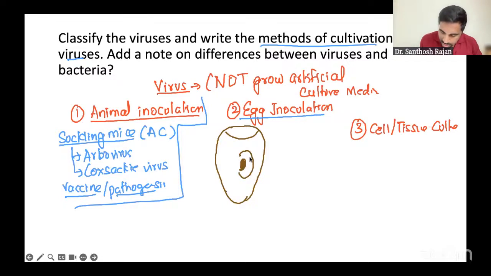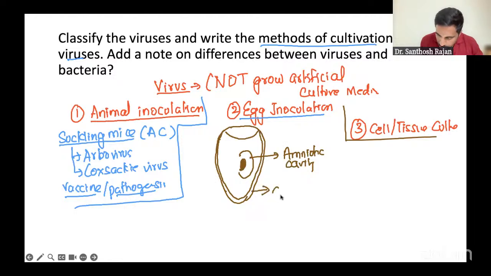The embryo is surrounded by a cavity, like this cavity. That is the amniotic cavity, number one. And then this outer line under the egg, you have this layer that is called the chorioallantoic membrane. We call it CAM. And then exactly here, there's another cavity just outside. That is your allantoic cavity.